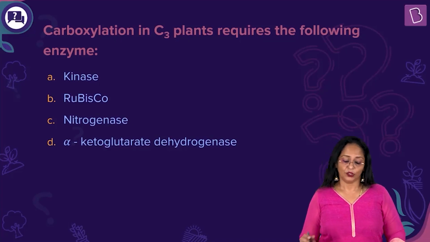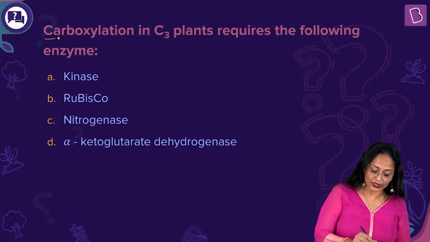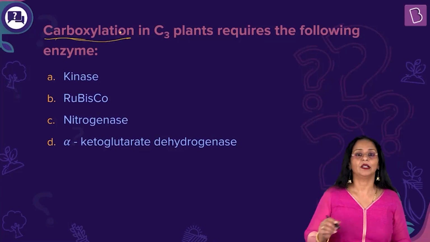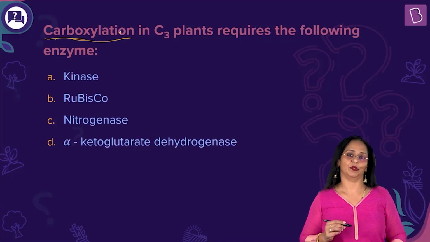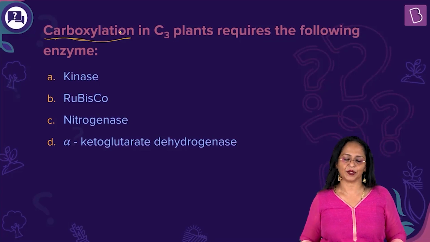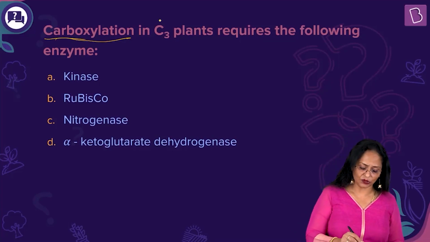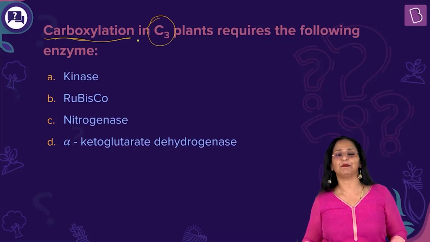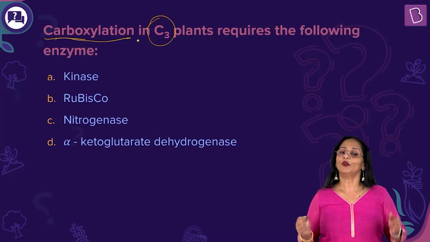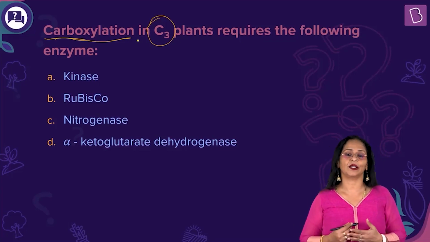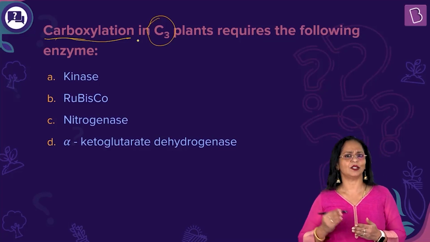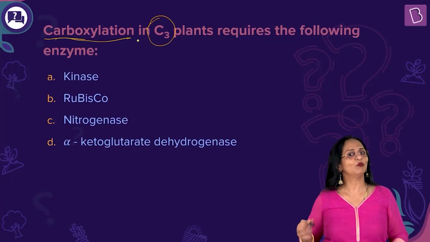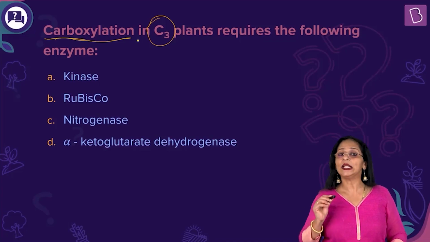Okay. You have come across a word called carboxylation. Carboxylation is nothing but the addition of a carbon group, a carbon atom, right? That is called carboxylation. Now, where are we studying this? We are studying this in C3 plants. Now, for you to understand what we are talking about, it is nothing but the fixation of carbon dioxide to a carbohydrate during photosynthesis. Now, when does this take place?